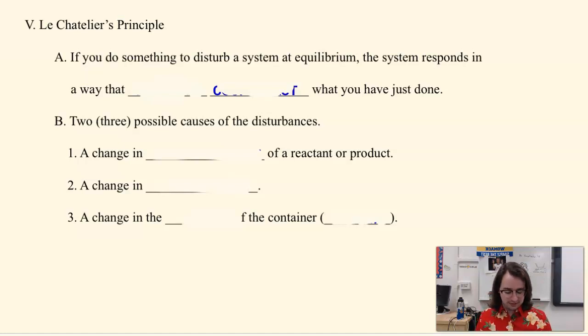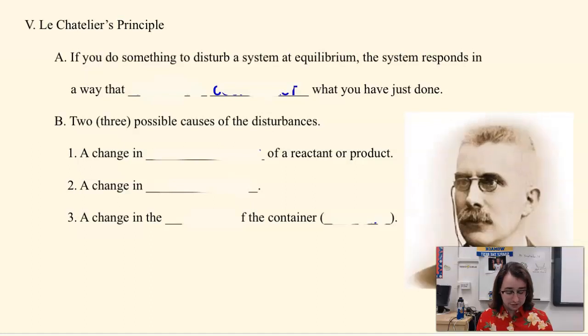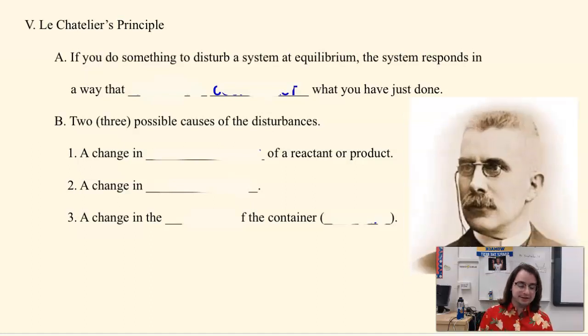Let's bring out Le Chatelier. We gotta look at the guy. Oh, hello, Monsieur Le Chatelier. Look at his nice little mustache and his good hair. I like his glasses. Oh, his name is Henri Louis Le Chatelier. Oh, very nice. I'm intimidated by his eagle stare.